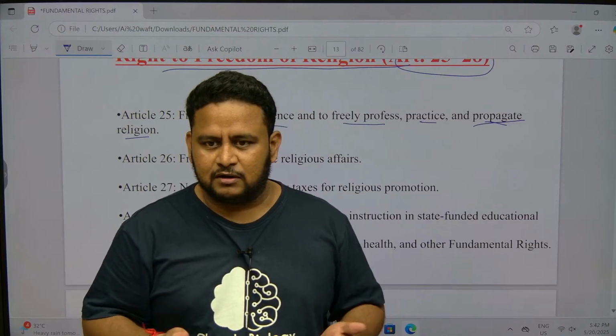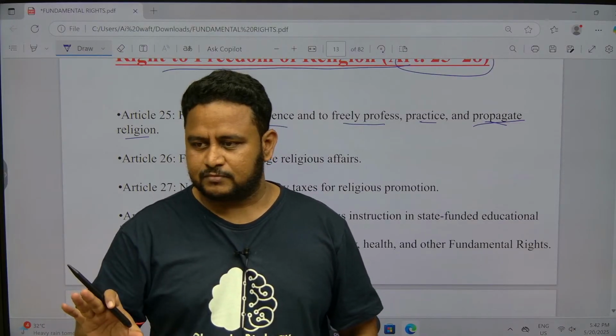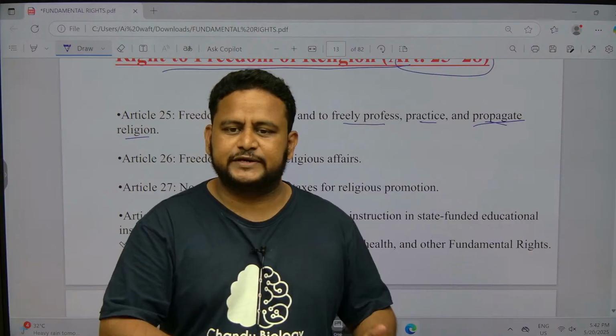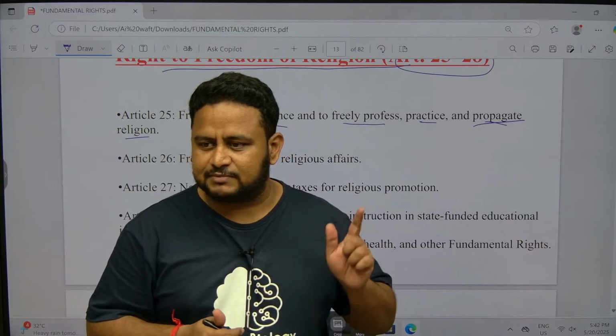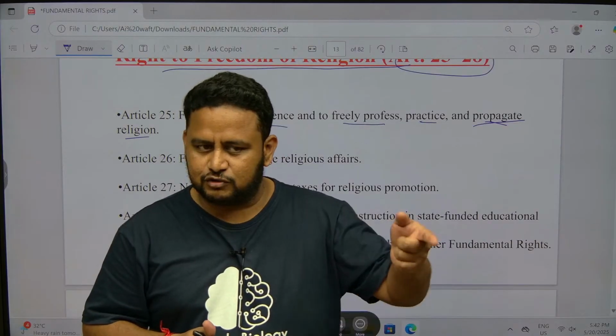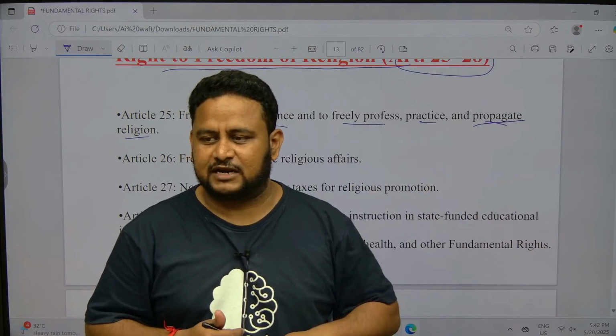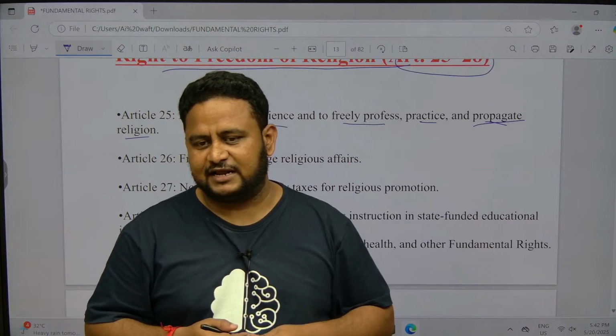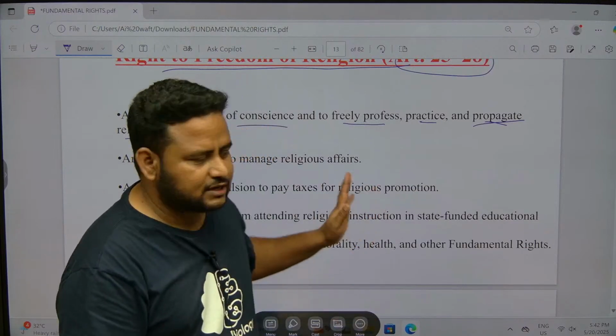Okay, that is allowed, but forced conversion is not allowed. Propagate means you talk about your religion, that is fine. But at the same time, while propagating your religion, don't talk ill about another religion. If you do, you are violating the other person's fundamental right, so a case will be filed against you. Understood? This is what Article 25 says.